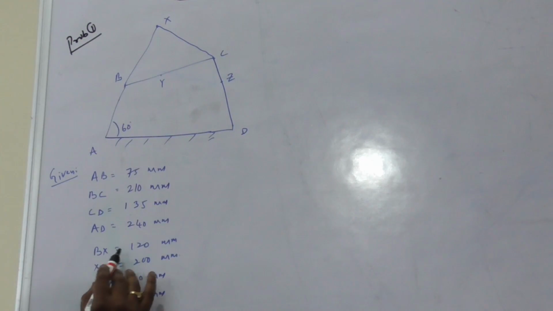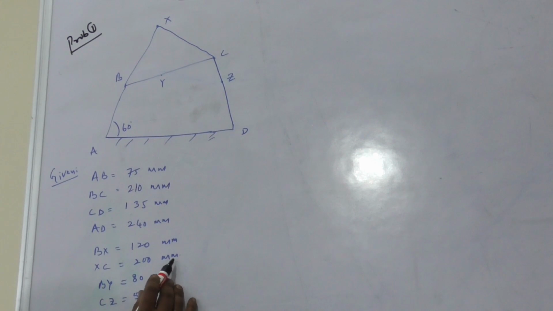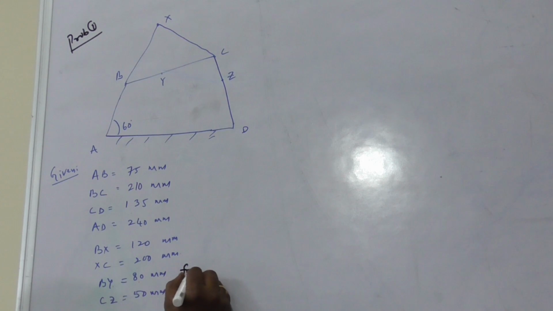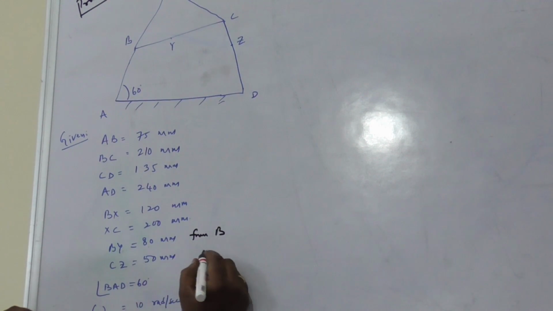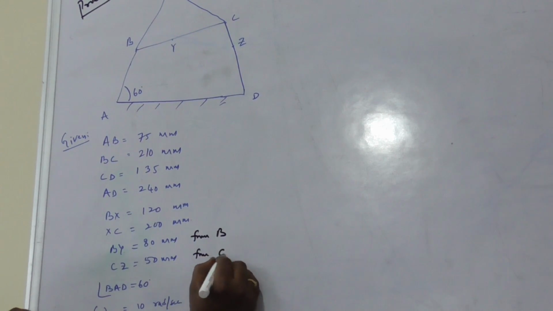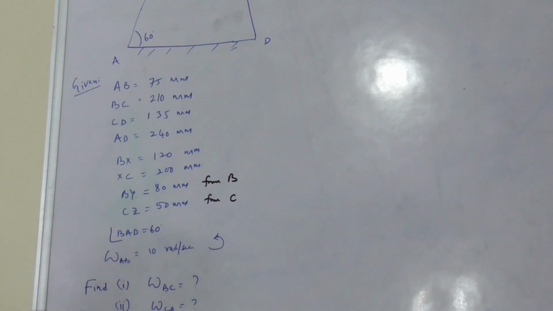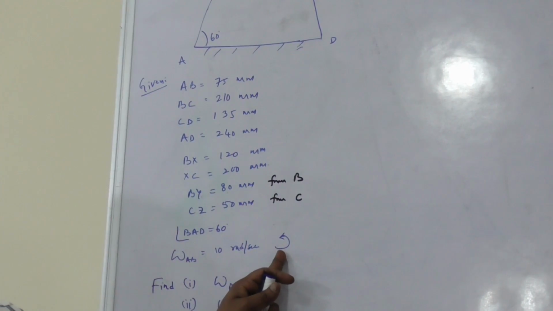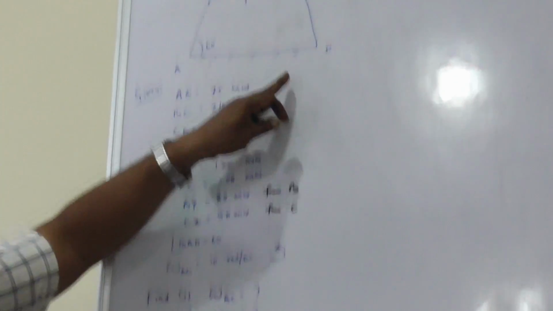Point X is at a distance of 120 mm from B and 200 mm from C. Y is a point on link BC at a distance of 80 mm from B. Then Z is another point on link CD at a distance of 50 mm from C. And the driving link rotates with an angular velocity of 10 radians per second in a counterclockwise direction. The driving link makes an angle of 60 degrees with the fixed link.